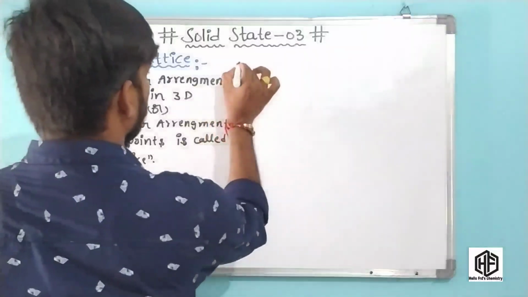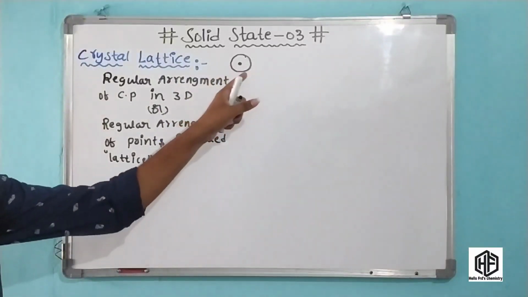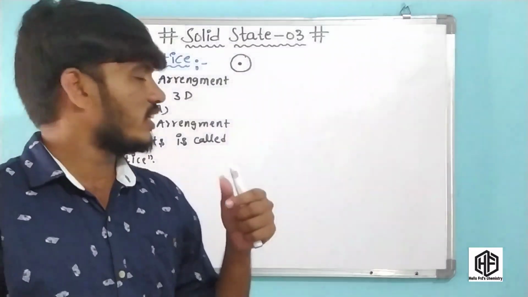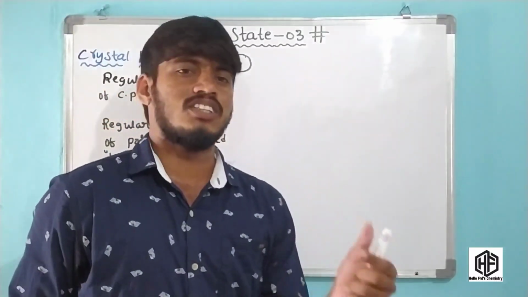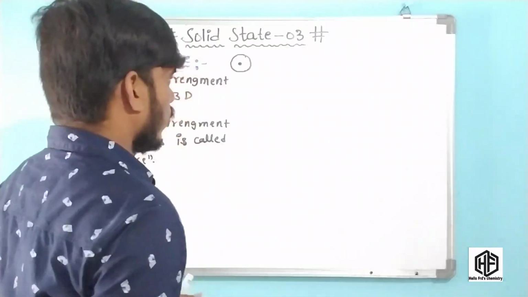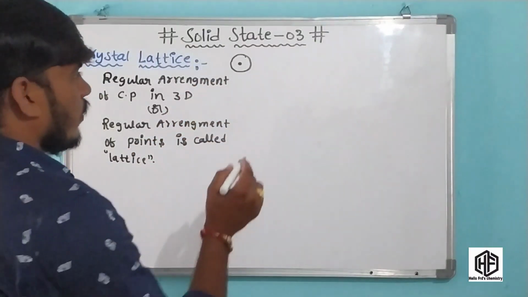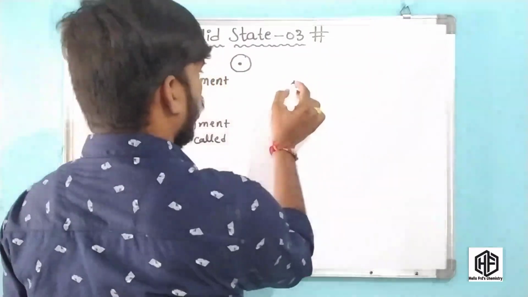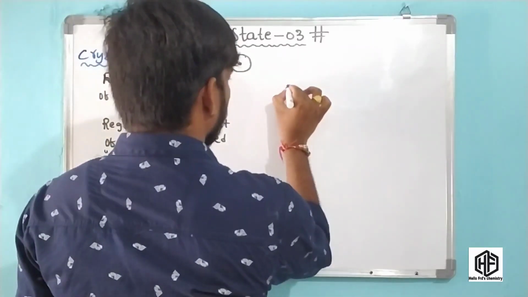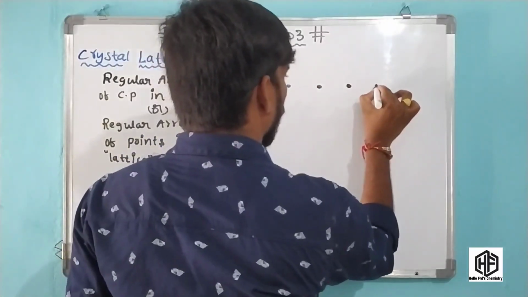Okay friends, for example, this is the center of the molecule. Molecule has a spherical shape. Now what is crystal lattice? Crystal lattice is the three-dimensional pattern of constituent particles in regular arrangement. Okay friends, now we have to imagine the crystal lattice diagram. These are the molecules. The center point of these molecules I am representing in a regular arrangement like this. This is the one point and this is another point, and this is the third one, fourth one, fifth one.